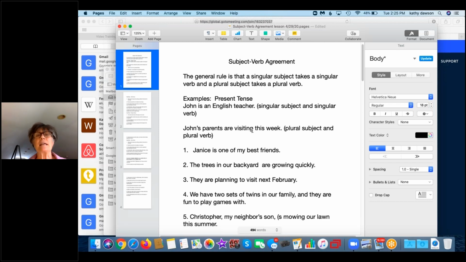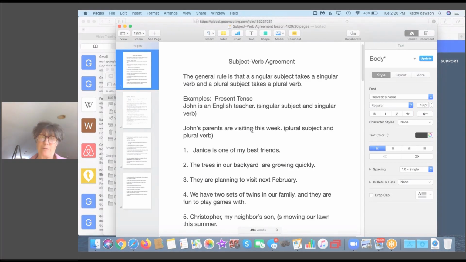It's just getting used to reading, getting used to knowing the grammatical rule, and through osmosis, we're just doing it more and more. It's just going to feel natural to you. So hopefully, if you haven't already known this, this is an introduction to it. You probably have figured it out on your own through reading, because it just makes more sense when you read it this way, but it never hurts to go over it again. So I hope this is helpful. I'll see